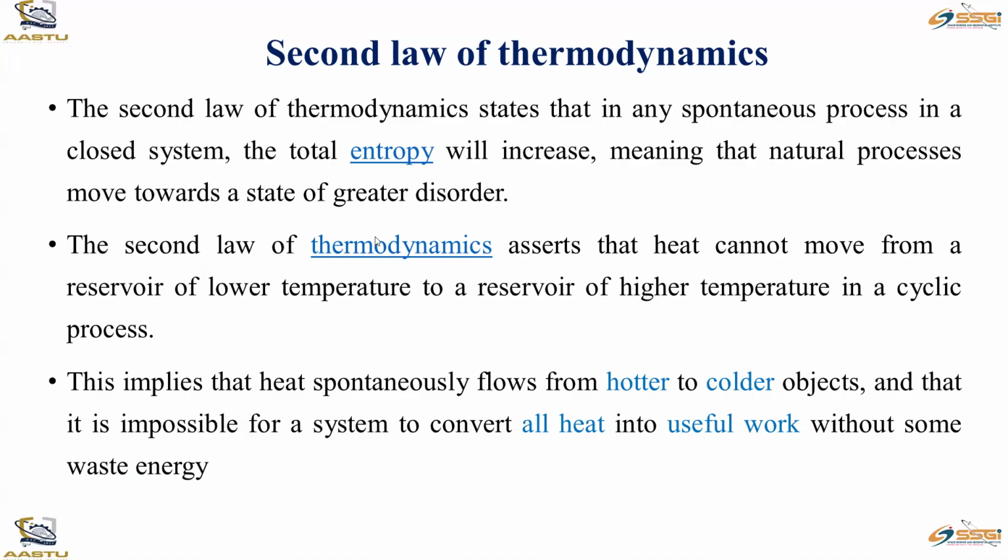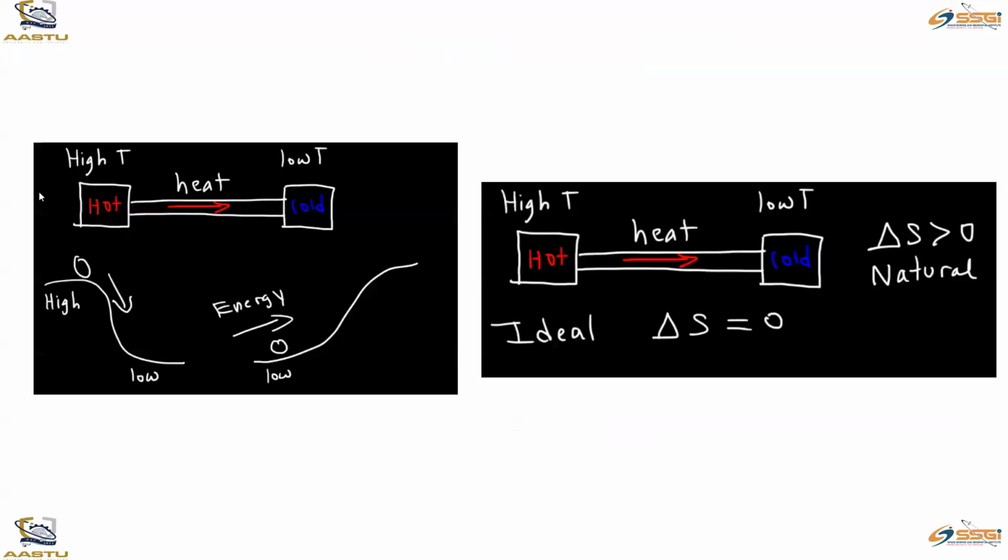So, for example, this is the flow pattern, hot to cold. That is a natural process. For that, you can consider a ball on a bowl. If you put the ball at the top, immediately the ball falls down to the valley, from the peak to the valley, obviously.